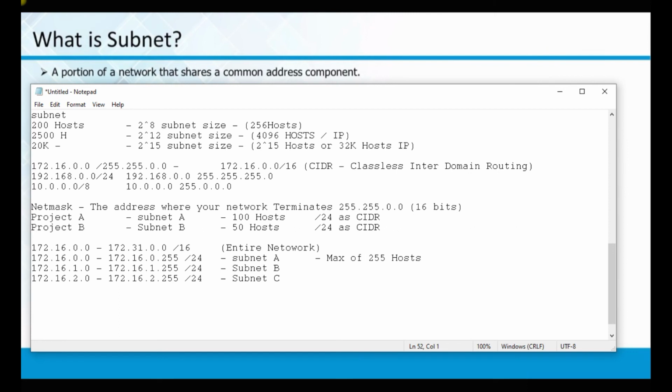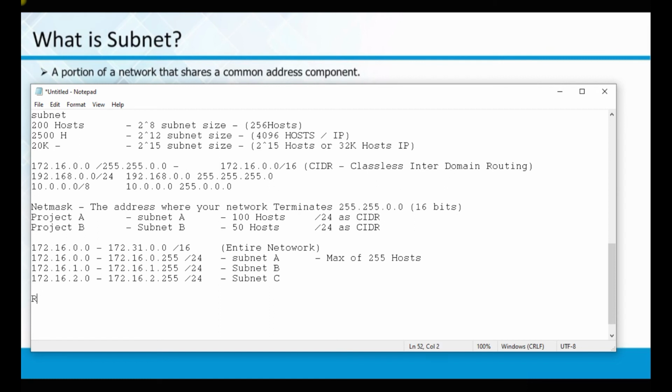If you want to communicate between subnet A and subnet B, they are different subnets and won't communicate, even though they are part of a large network. These are private IPs, not public IPs, so they cannot be reached through the internet.